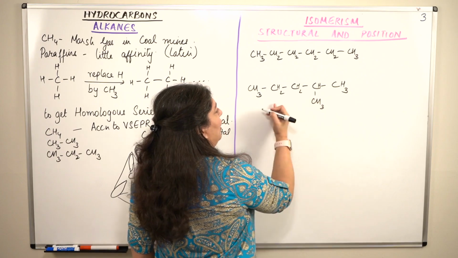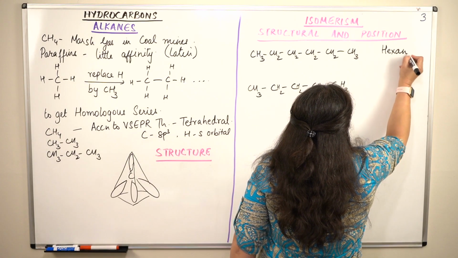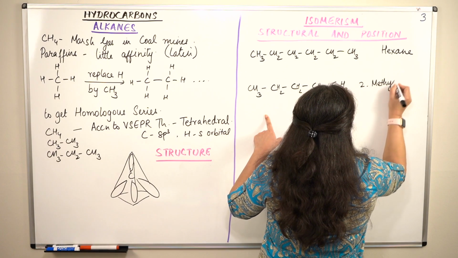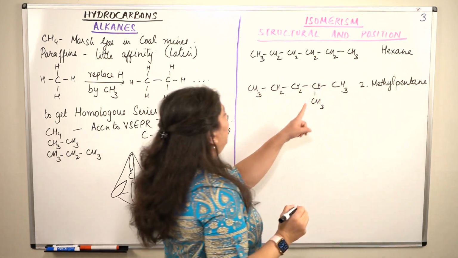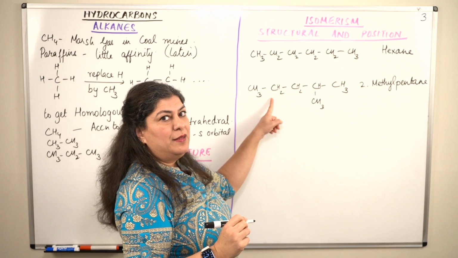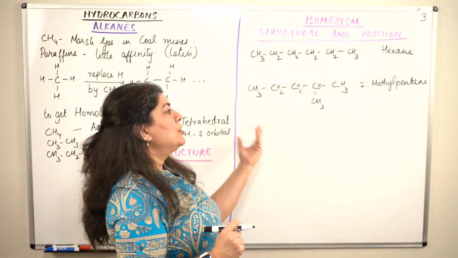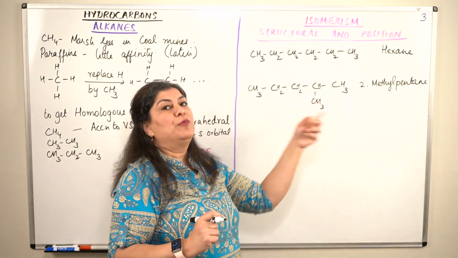Now, I told you that we have options of these 3. Let us name this compound. This is hexane. This is 2-methyl pentane, right? Imagine that the methyl group was on this carbon. Then what would the name of the compound be? It would still be 2-methyl pentane. It is only that I would start counting from this direction.